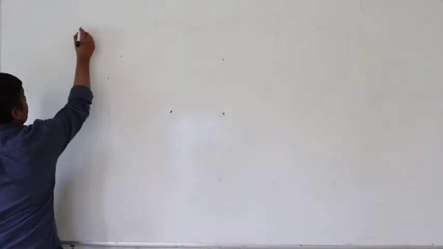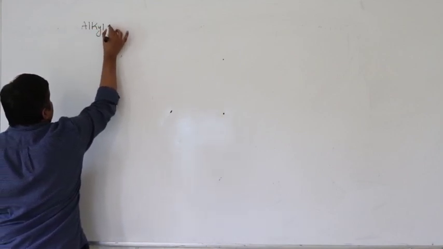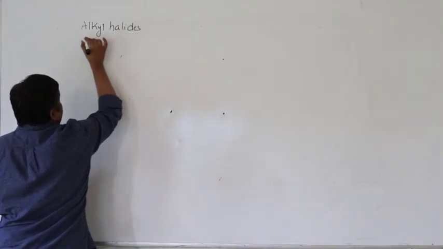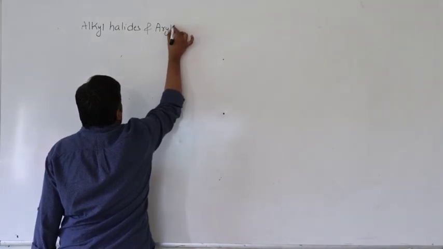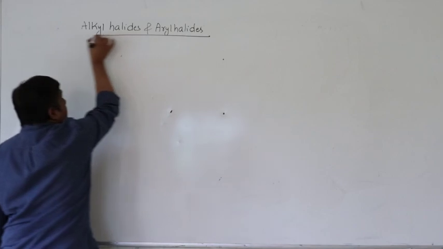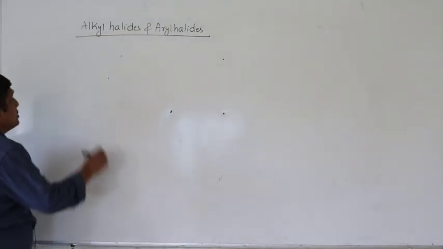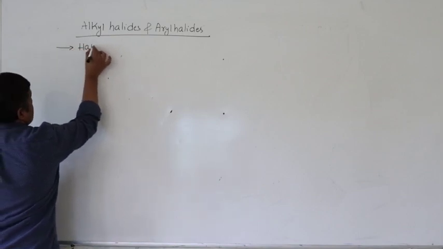Right, good morning. Today's topic is alkyl halides and aryl halides. Alkyl halides and aryl halides. Right, so they are called halogen derivatives.